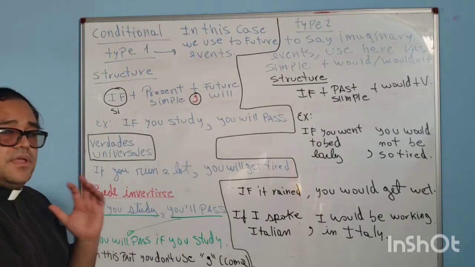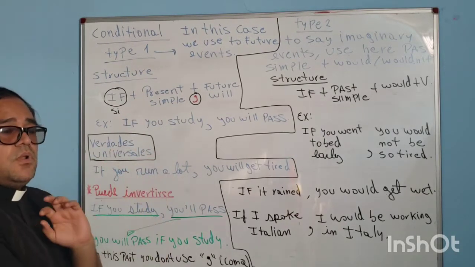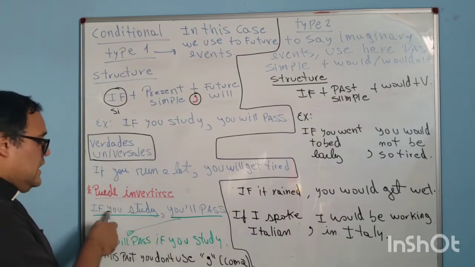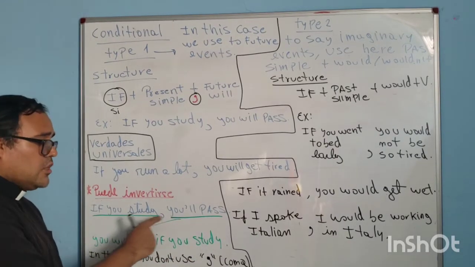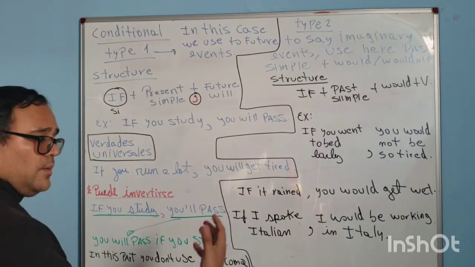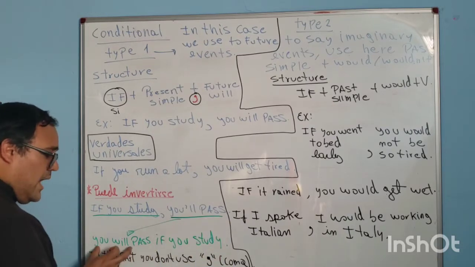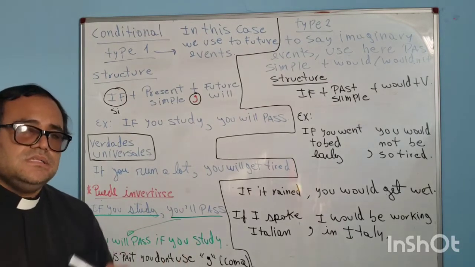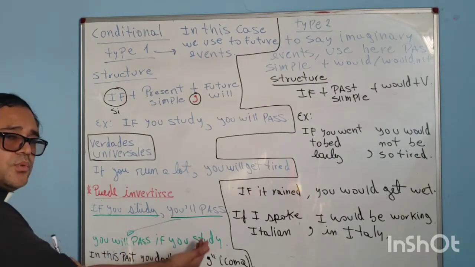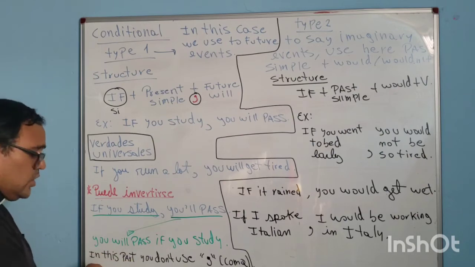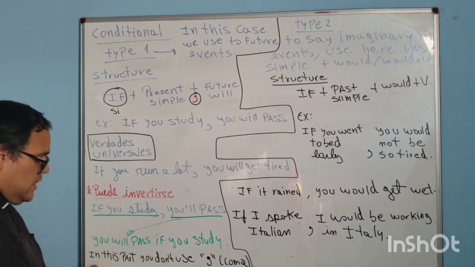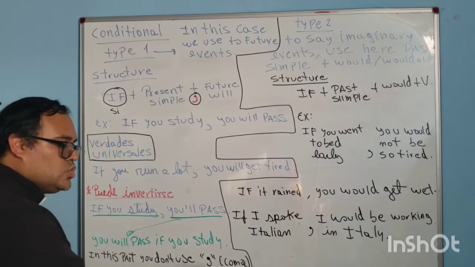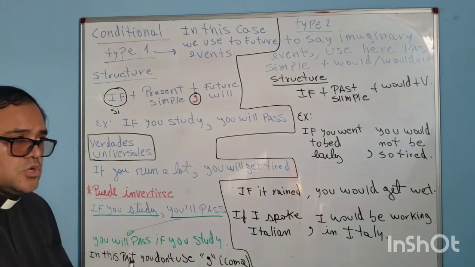Right. For example here, it's possible to put this vice versa? Yes. From here, if you study, comma, you will pass. Vice versa is, you will pass if you study. But in this part it is important: when you put it vice versa, you don't use comma. Remember, you don't use comma.